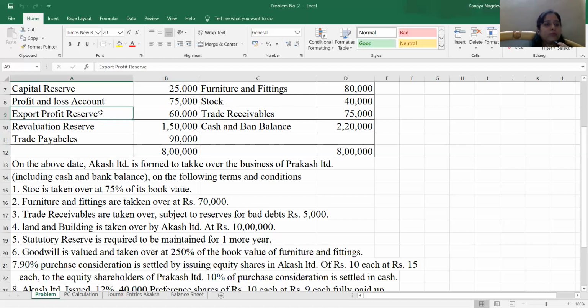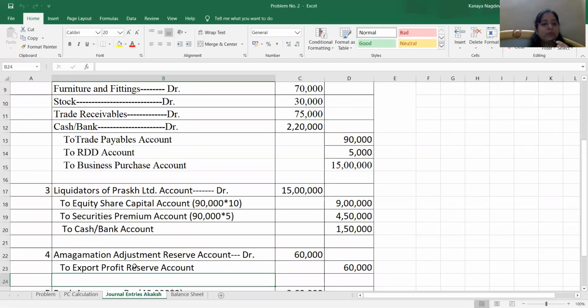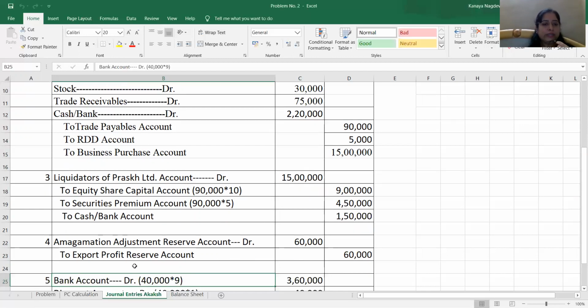That means this export profit reserve is to be recorded in the balance sheet. So this export profit reserve is to be credited, and this is to be recorded by opening an account called amalgamation adjustment reserve account. So the incorporation entry for this reserve will be: amalgamation adjustment reserve account debit to export profit reserve account with the amount of 60,000. This is the accounting entry for incorporating this amount of 60,000 as export profit reserve.